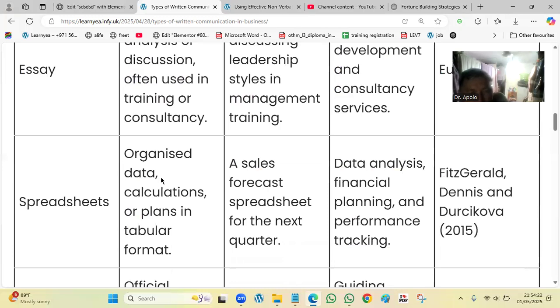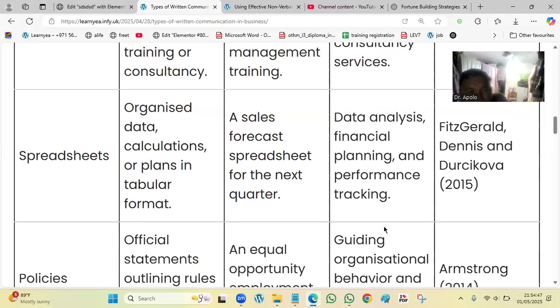Spreadsheet, what is this? Organized data or calculations usually in business or plans in tabular format. You use a spreadsheet for decisions, with rows and columns. Example: a sales forecast spreadsheet for the next quarter, where there are columns Q1, Q2, Q3. Application: data analysis, financial planning, and performance tracking.